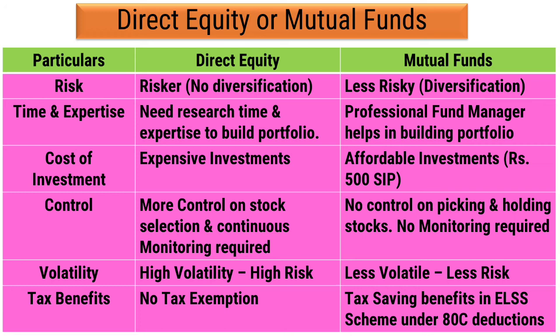As a result the risk will be high. And in case of mutual fund there are multiple stocks in the portfolio, so there will be less volatility, and as a result the risk will be less. Now tax benefit. In case of direct equity there will not be any tax benefit you will get when you invest in the shares, whereas in mutual fund if you invest in an ELSS, a tax saver scheme, you will get the deduction under section 80C, which will help to reduce the tax. So these are the comparison points.